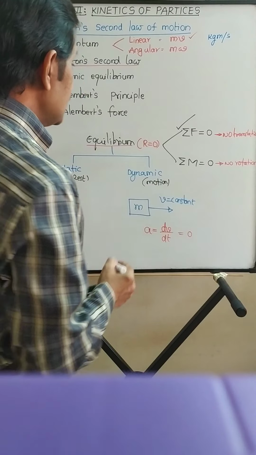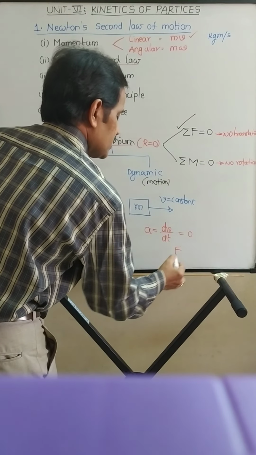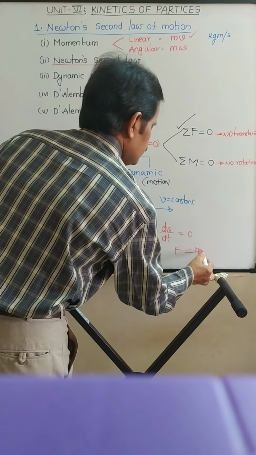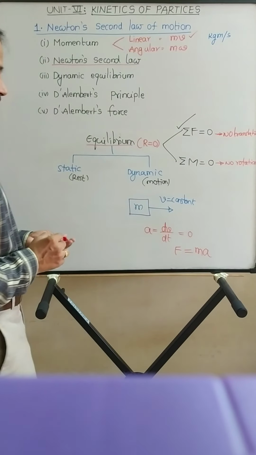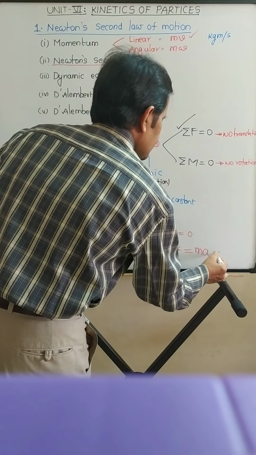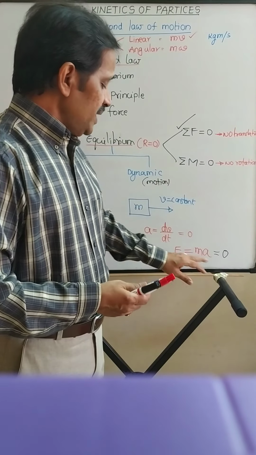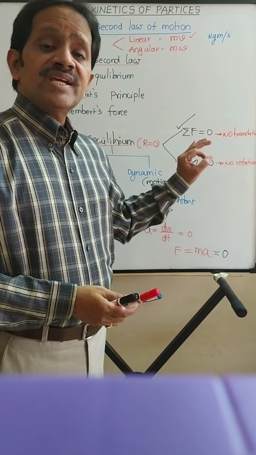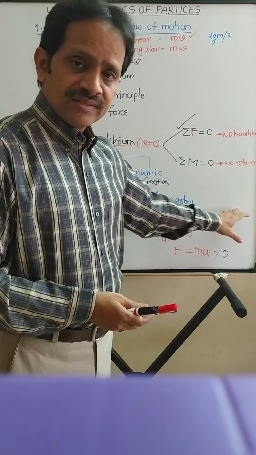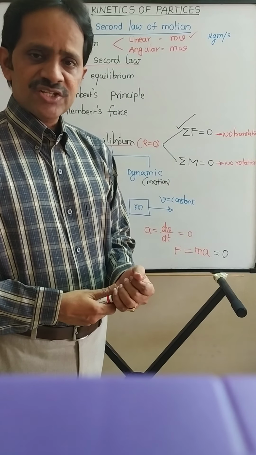But as per Newton's second law of motion, the unbalanced or resultant force acting on the body is equal to m into a. As acceleration is 0, the unbalanced or resultant force acting on the body is 0. The moment the resultant force is 0, we can say that the body is in equilibrium, but it is moving. It is a case of dynamic equilibrium. Understood?